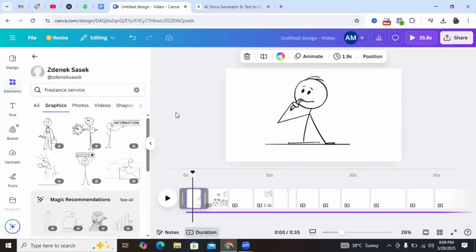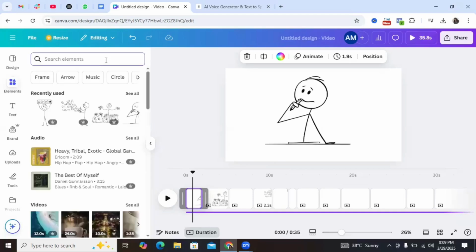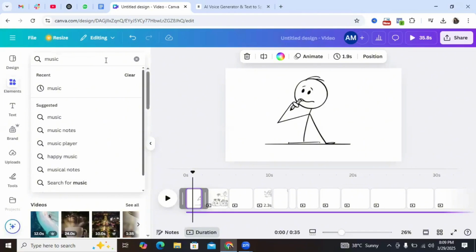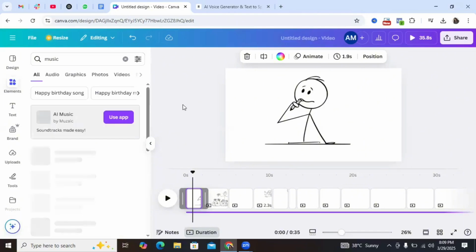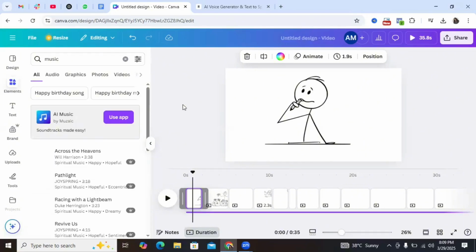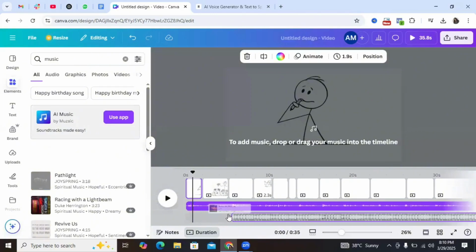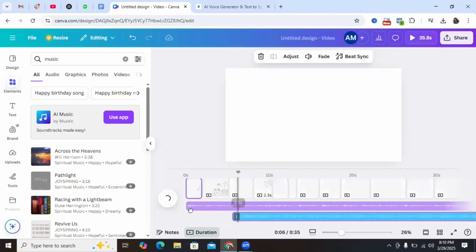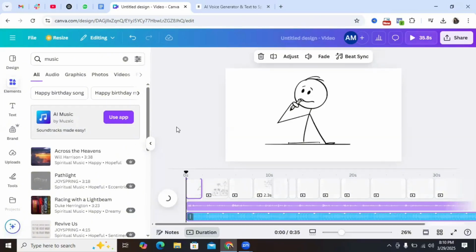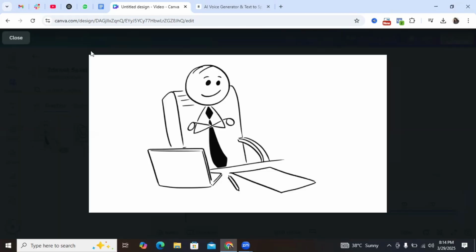So another thing you can also do is to go on to add sound. So you can also come to Elements and search for sound, or you can say music and enter, and then you're going to be getting different music. So just ensure that the music you're going to be using does not have copyright infringement on it, and then you can just drag it here and ensure that it's starting from the start of your video and all that.